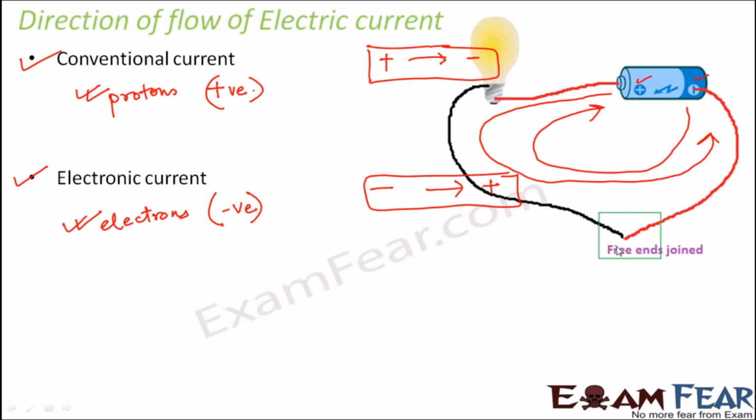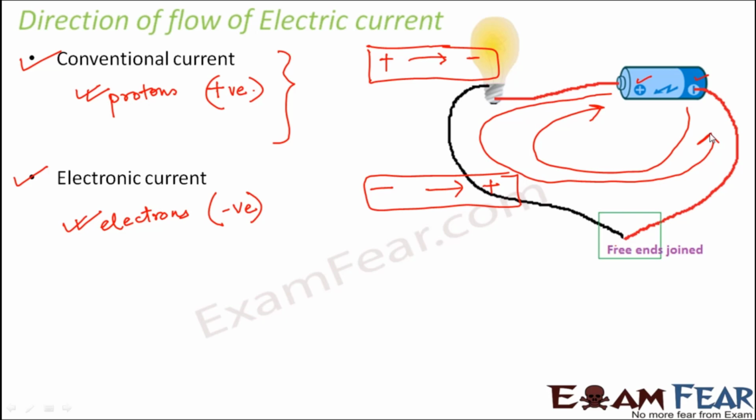Now this created a confusion. Some thought it is from positive to negative, some thought it is from negative to positive. So to avoid any kind of confusion, it was unanimously decided that the direction of current will always be assumed to be the conventional current, because that had been followed from earlier days. However, actually the electrons flow from the negative terminal towards the positive terminal, but the direction of flow of current is always taken from positive to negative terminal, because that is the convention that has been followed since ancient times.